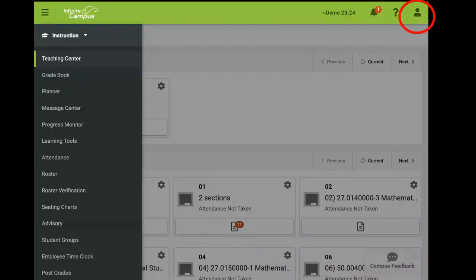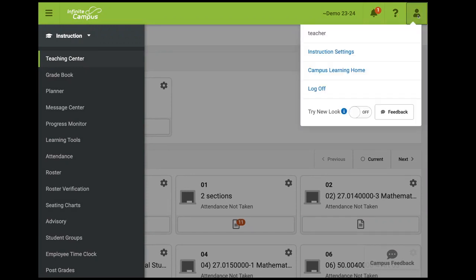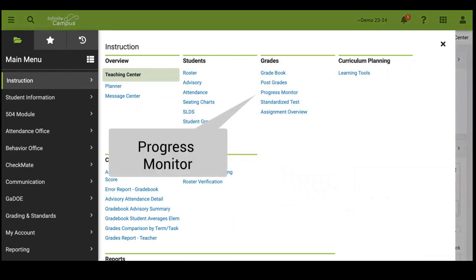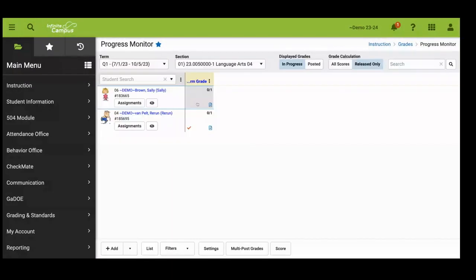Now that you're signed into Infinite Campus, look up in the top right-hand corner of your screen at the silhouette button. Please go ahead and click on this button. And notice that there's a toggle switch that says Try New Look. You will want to turn this on now because all training in this video will be created using the new look. On the left-hand side of the menu, you will see the word Instruction. Under Instruction, look under the Grades column for Progress Monitor. Go ahead and click to open the Progress Monitor.